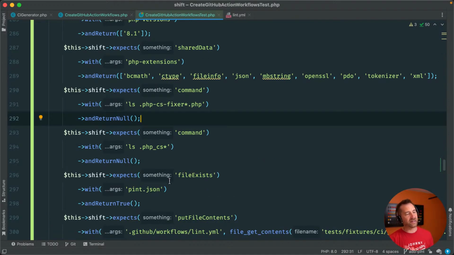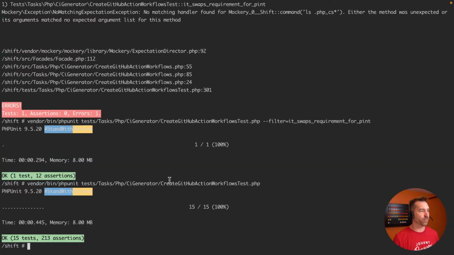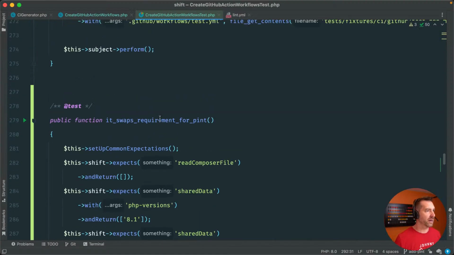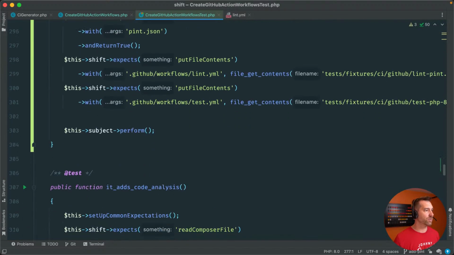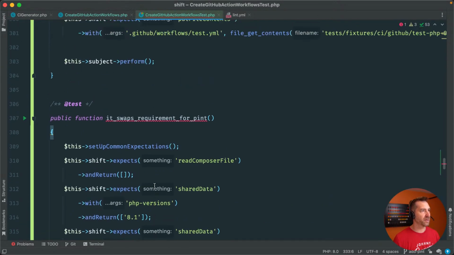Okay, so this is passing. If we do find a pint.json file, we are going to configure pint for you. Let's make sure all the tests pass. I didn't mess up any other common expectations, and they do. So now we can go in and filter this next set. So I think this next set needs to be that it configures pint.